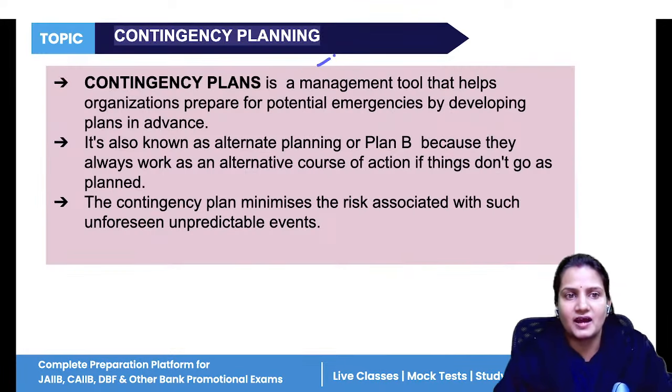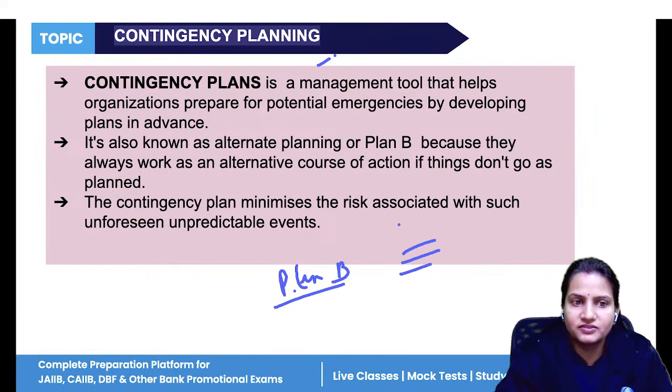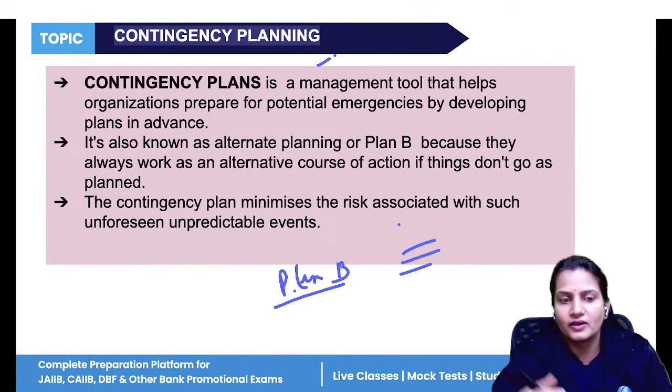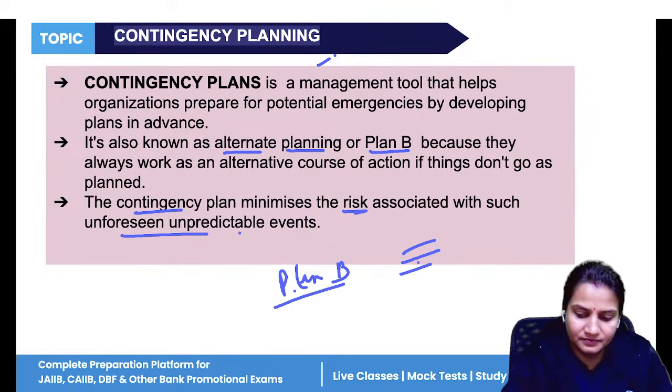Next, contingency planning. So, what is contingency planning? If one plan does not work, then we can go with plan B. So, you have to make two, three plans simultaneously, so that if one does not work, you can go for another plan. So, it is also known as alternate planning or plan B. Contingency planning minimizes the risk associated with unforeseen events.